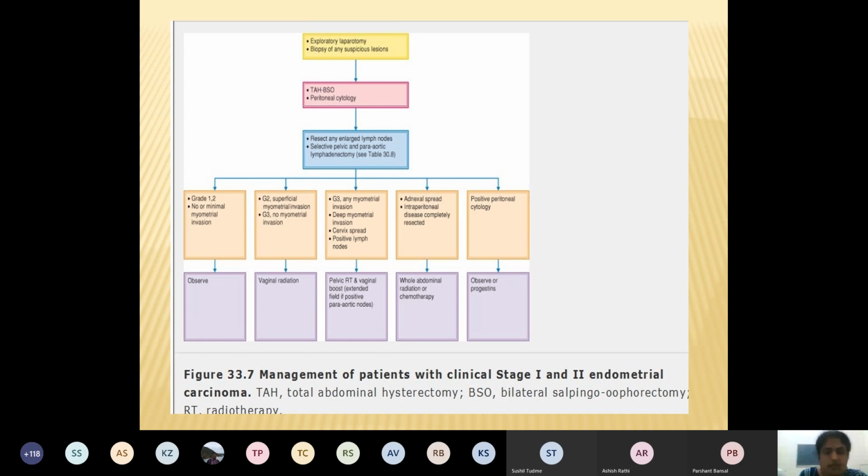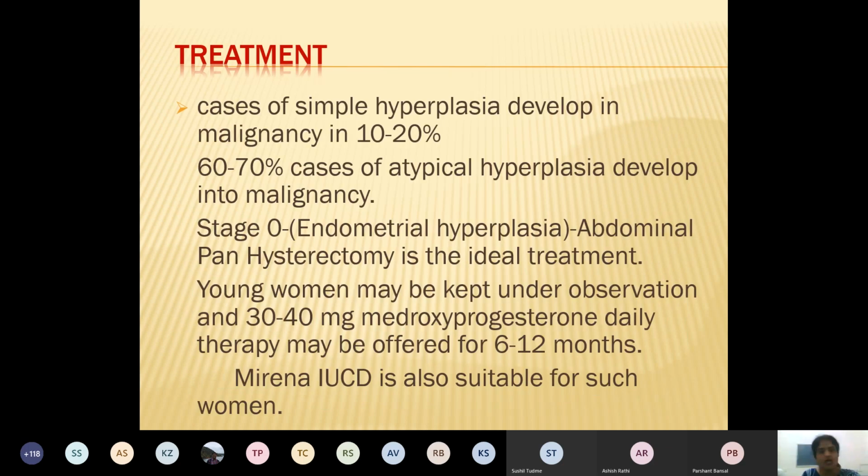So treatment is total abdominal hysterectomy with bilateral salpingo-oophorectomy. This is usually done in grade 1, grade 2 cases, but staging is 1. If it has gone to stage 2, still hysterectomy and bilateral salpingo-oophorectomy can be done, but you have to take the lymph nodes for sampling. When it goes beyond that, then you need the palliative surgeries in stage 3 and 4.